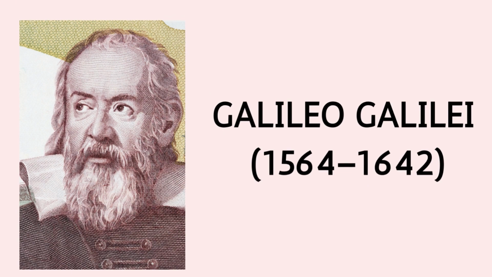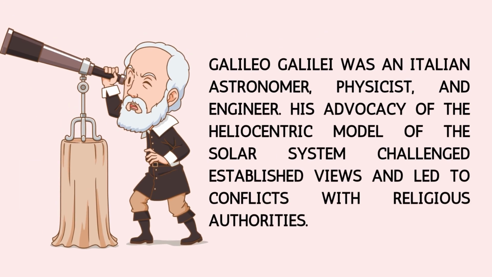Galileo Galilei, 1564 to 1642. Galileo Galilei was an Italian astronomer, physicist, and engineer. His advocacy of the heliocentric model of the solar system challenged established views and led to conflicts with religious authorities.